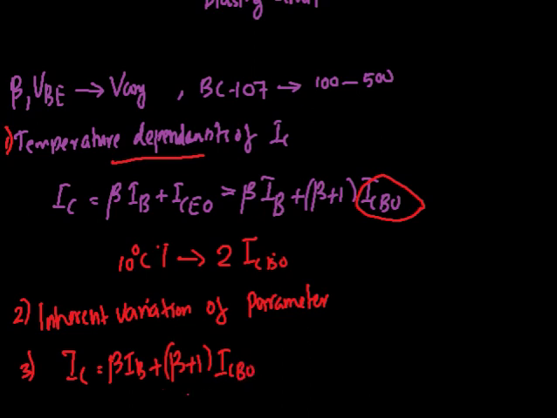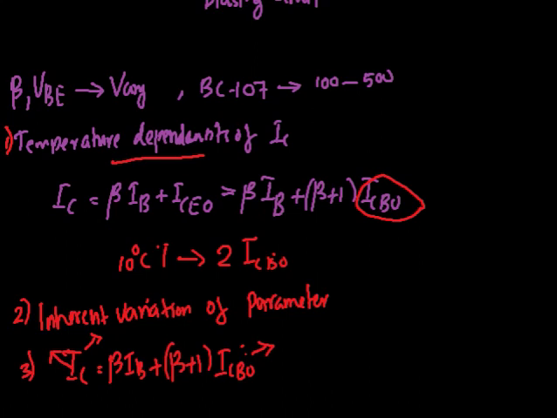We have seen that when collector current increases, it will increase the transistor temperature. When the transistor temperature increases, ICBO will increase. The increase in ICBO will again increase the collector current by (beta plus 1) times. So the flow of collector current will increase the temperature of the transistor, which in turn will increase the collector base leakage current, and this will increase the collector current.